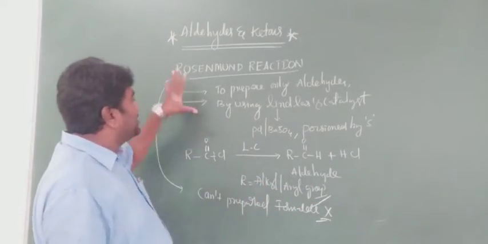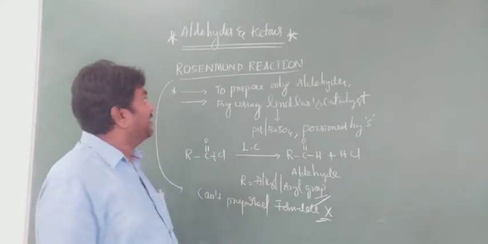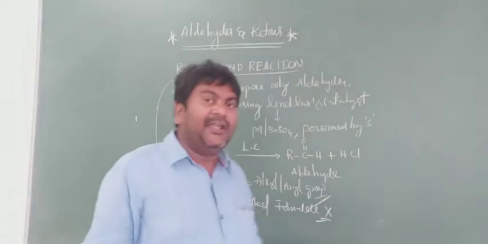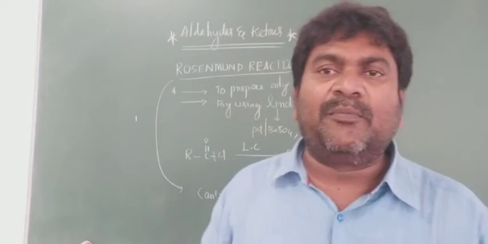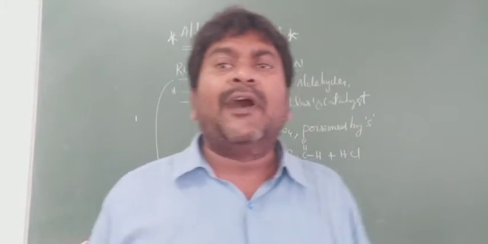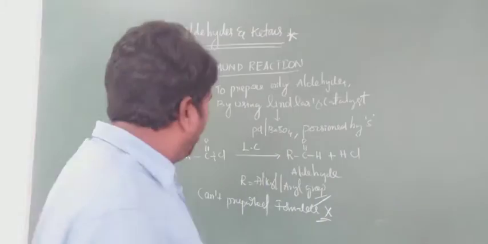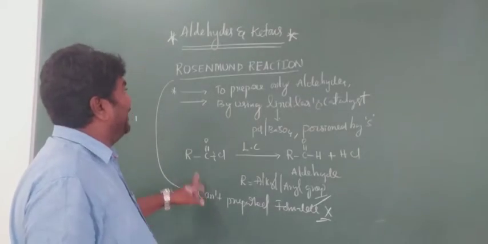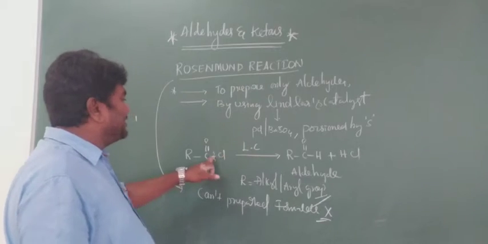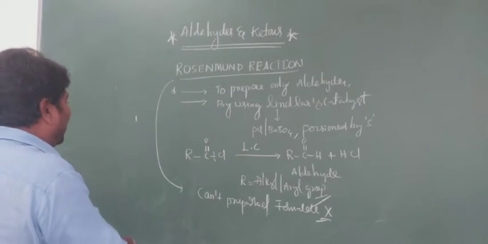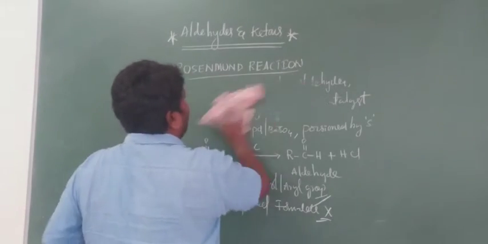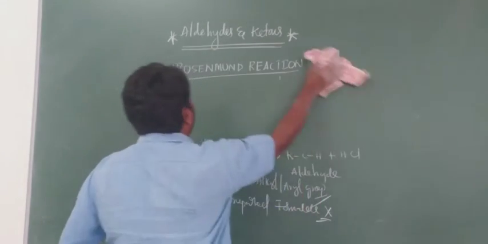Next, what is the drawback of Rosenmund's reaction? We can't prepare formaldehyde because formyl chloride is an unstable molecule. That's why we can't prepare formaldehyde. This is very important. This is the generalized equation. I'll take some examples.